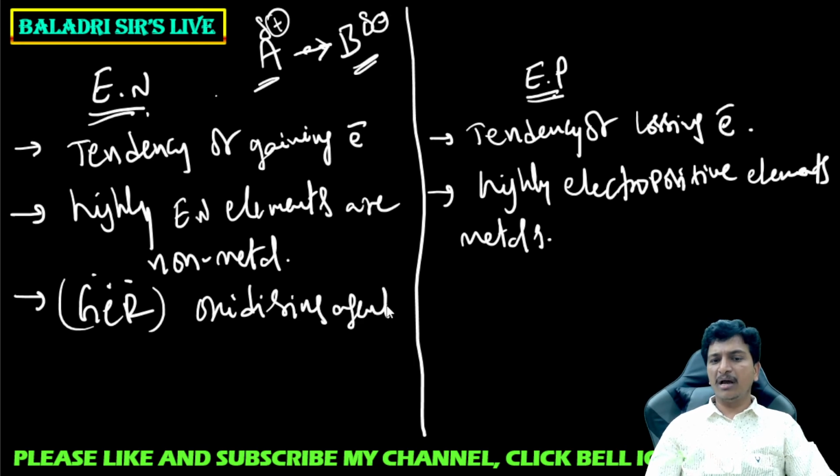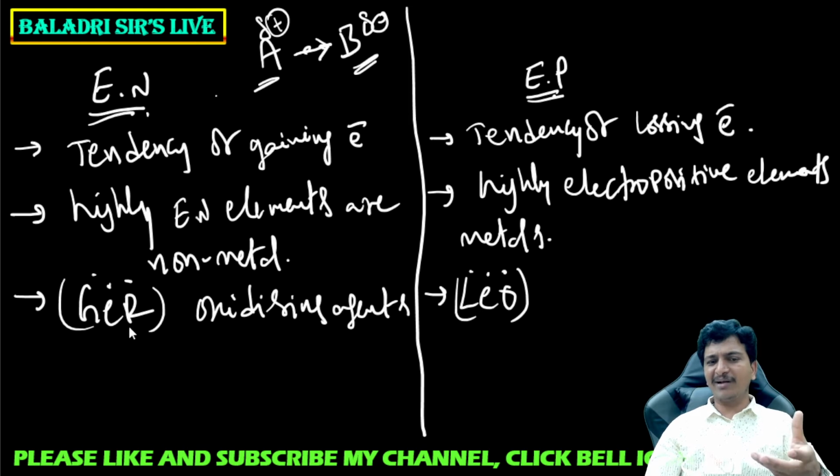So here non-metals are good oxidizing agents. Metals have a tendency of losing electrons. Loss of electron is called oxidation. You can remember LEO: loss of electron is oxidation. Like a lion, it will roar, "Ger." Gain of electron is reduction, which means generally non-metals undergo reduction, and metals undergo oxidation.